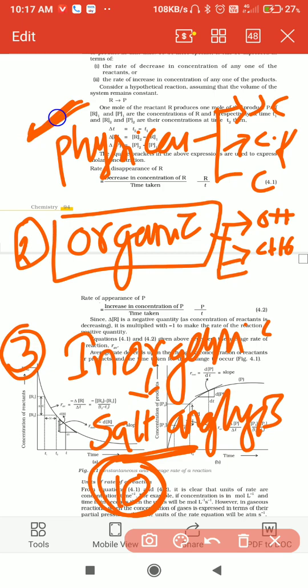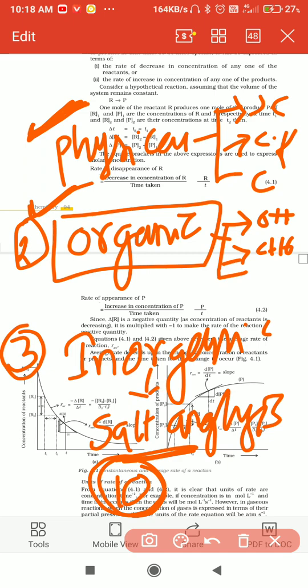While writing physical and organic chemistry, you have to check this: use ruled paper for the writing part and the theory part. On the white page side, you can write chemical reactions, diagrams, tabular columns, and calculations.